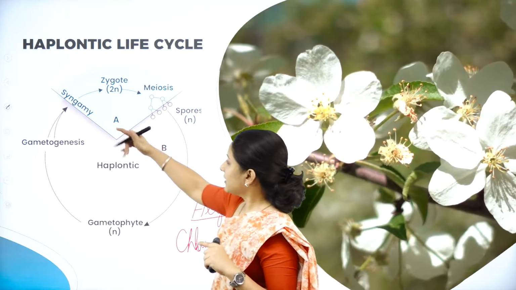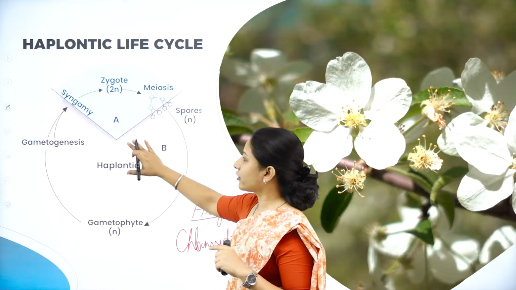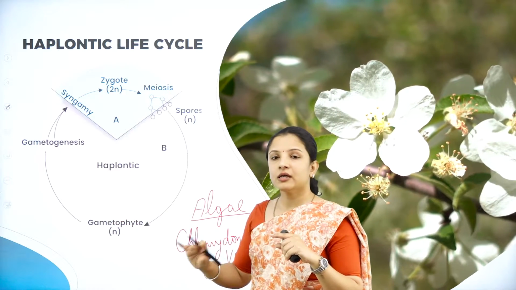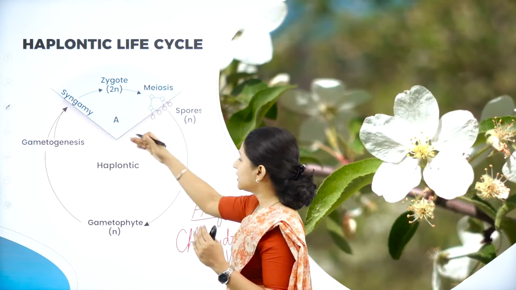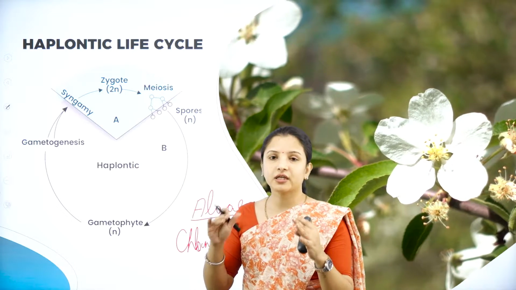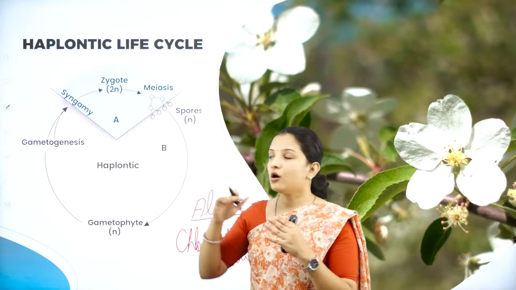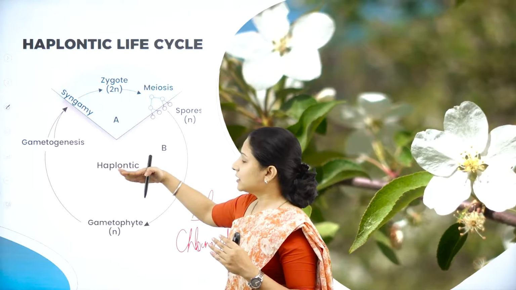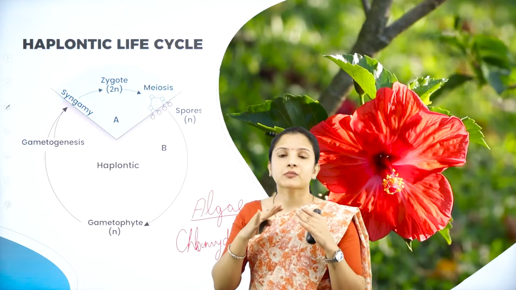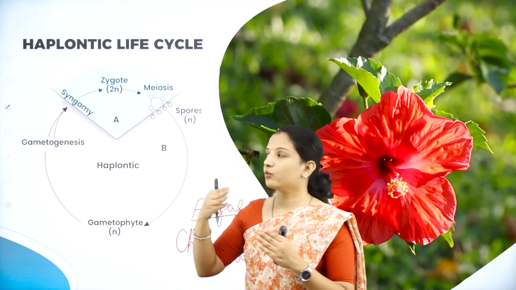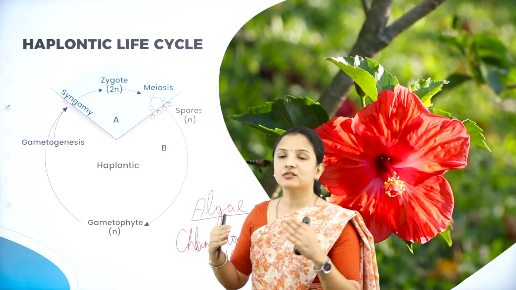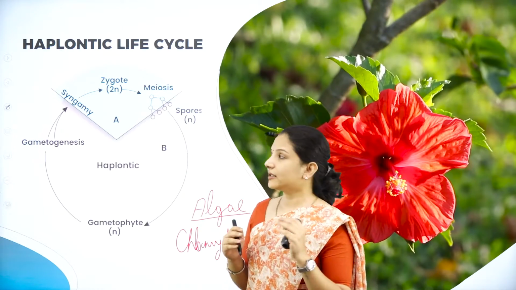Here you can see the haplontic generation occupies the major part of the life cycle. That is why it is haplontic. Here the haplontic portion of the generation, the gametophytic generation, which is haploid, is dominant over the sporophytic generation. That is why it is called the haplontic life cycle.